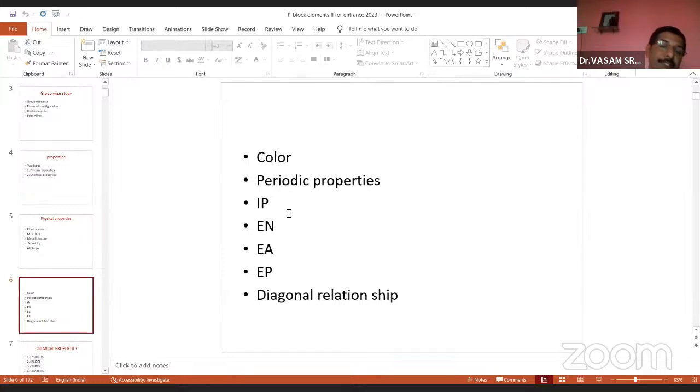So what is the IP definition and its applications? Electronegativity definitions, and its applications in a group and a period. Electron affinity, electropositivity. After that, the next important area is the diagonal relationship. It is also a very important property. Only the first, second row and third row group elements can exhibit this type of property, the diagonal relationship. Later we will discuss what a diagonal relationship is, and examples will be shown.